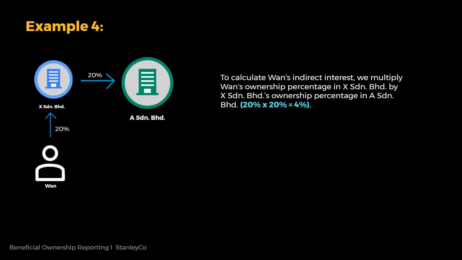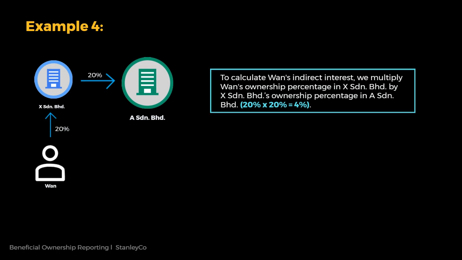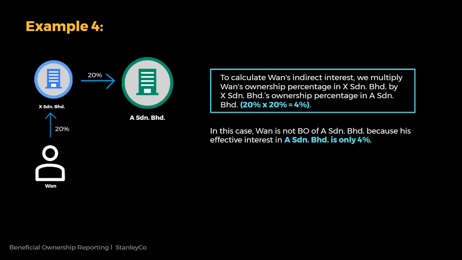Example 4. Company X is a shareholder of Company A, holding 20% of its shares. 1, in turn, owns 20% of the shares in Company X. Consequently, 1 is deemed to hold an indirect interest of 4% in Company A. To calculate 1's indirect interest, we multiply 1's ownership percentage in Company X by Company X's ownership percentage in Company A. 20% x 20% equals 4%. In this case, 1 is not BO of Company A because his effective interest in Company A is only 4%.